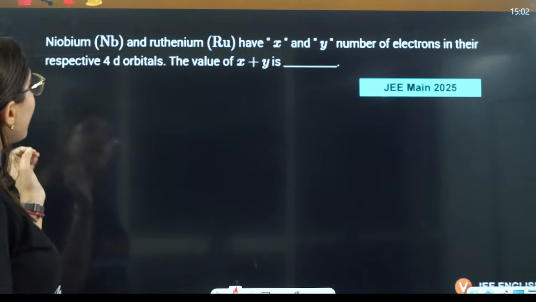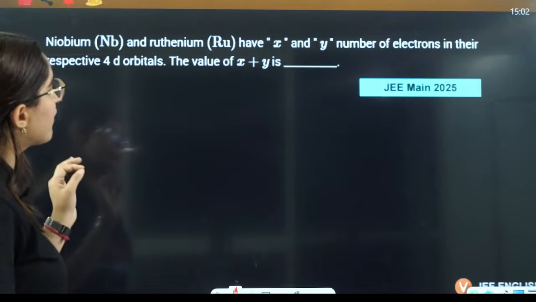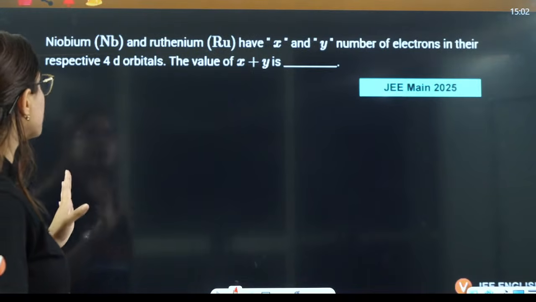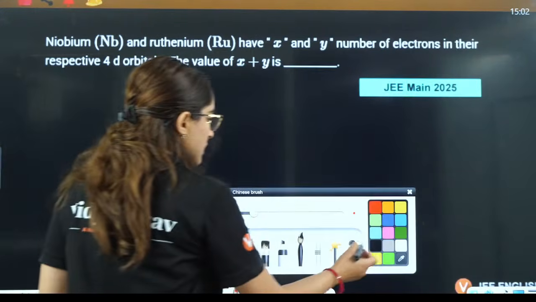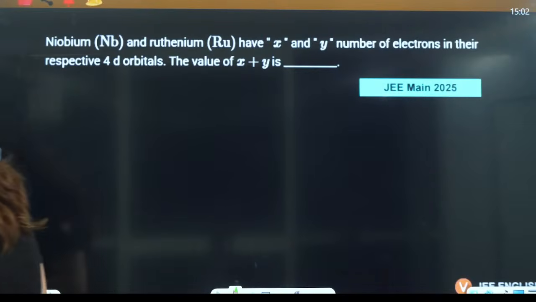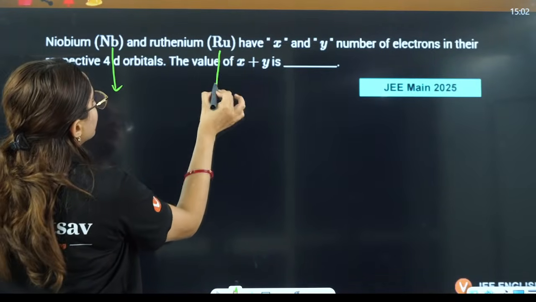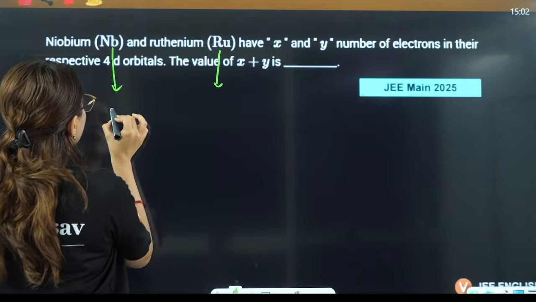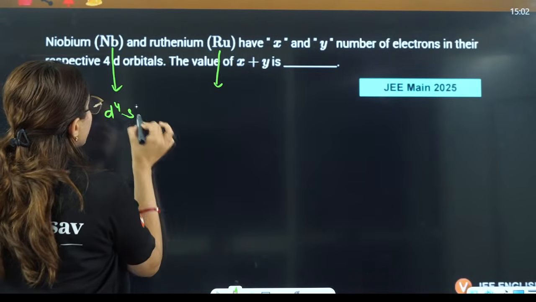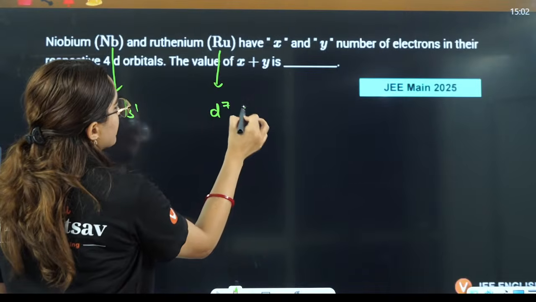Then niobium and ruthenium have X and Y number of electrons in their respective 4d orbitals. For that you must know the electronic configuration of niobium and ruthenium. Niobium is d4s1, ruthenium is d7s1.